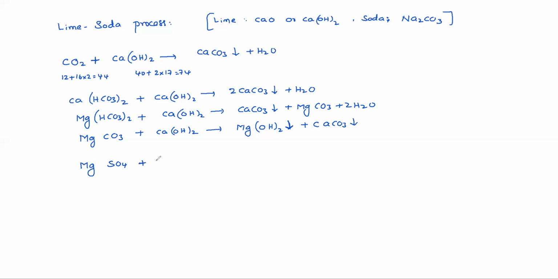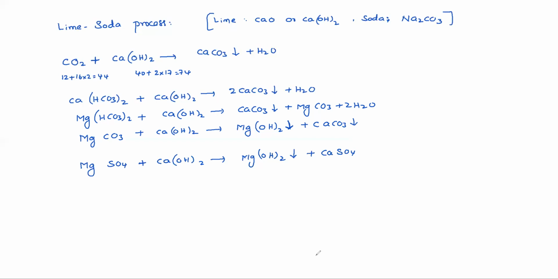Non-carbonate hardness of magnesium. What happens, you see, it reacts with lime, and Mg(OH)2 gets precipitated plus CaSO4. That means magnesium sulfate, by consuming lime, is changing to CaSO4. Again, hardness is there. It is just shifting from magnesium to calcium. So not yet completely removed.